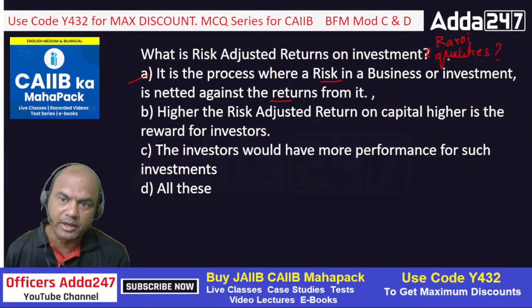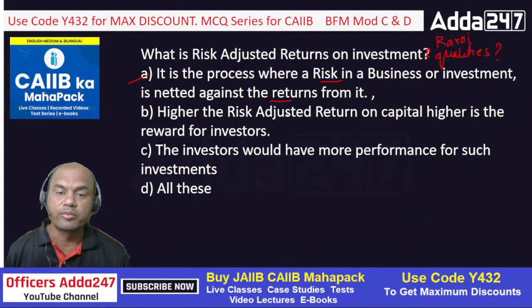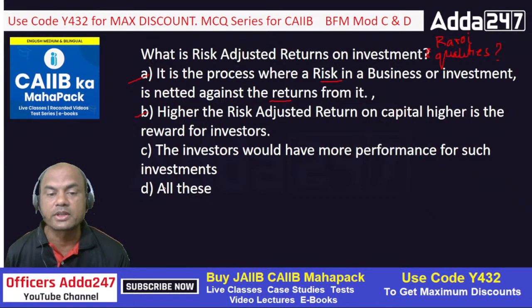Now if I say peculiarities or qualities, the answer is different. A is the answer. B, higher the RAROI, higher is the reward to the investors. That is also true. If my risk adjusted return on investment is higher, then the investors will get more amount, so they will be happier. Then C, the investors would have more performance for such investments.